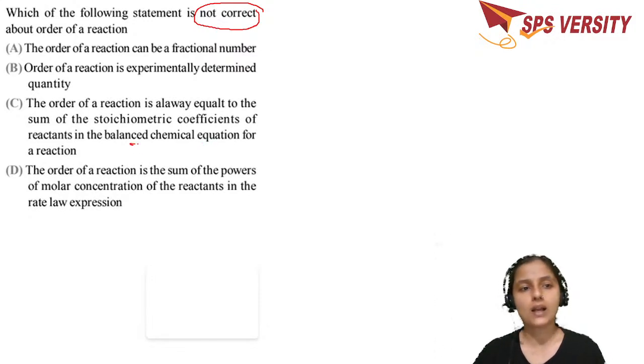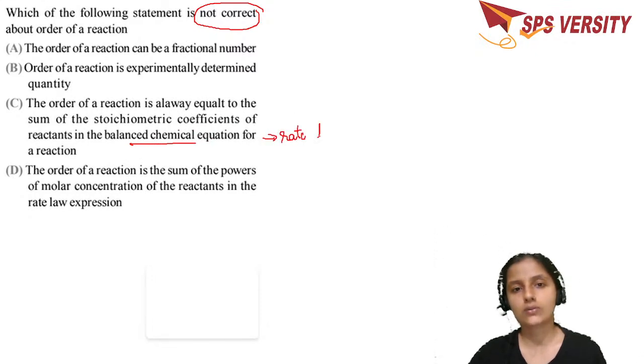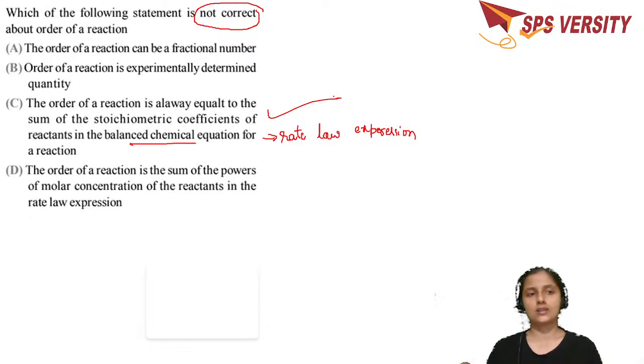It is not in the balanced chemical equation, it is in the rate law expression, which is found from the experimental data. So the one which is not correct is this one. The order of the reaction is the sum of powers of molar concentration of the reactants in the rate law expression. This is also right. The one which is not right is option C.